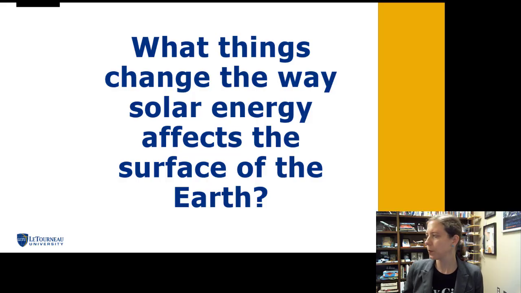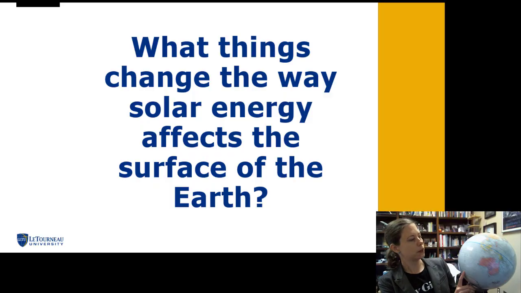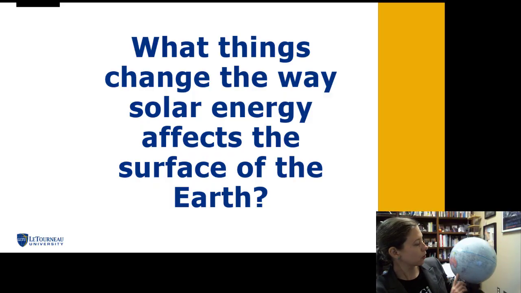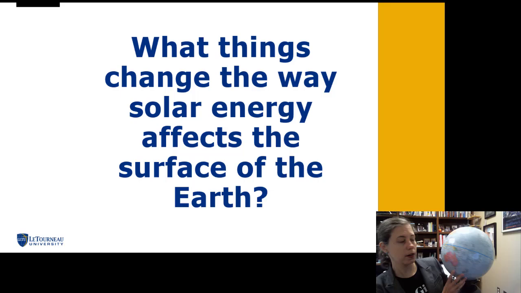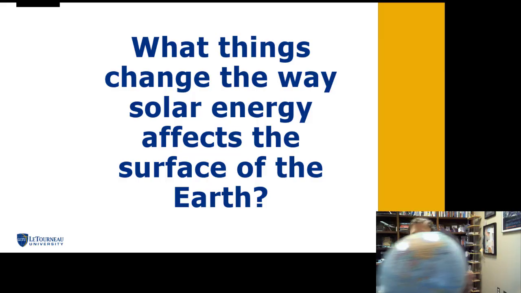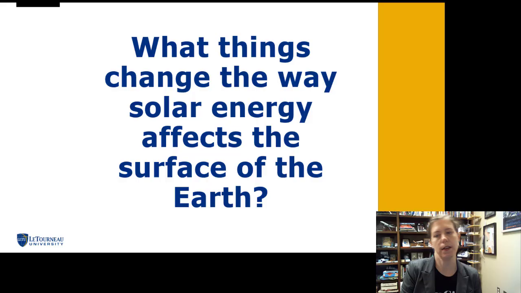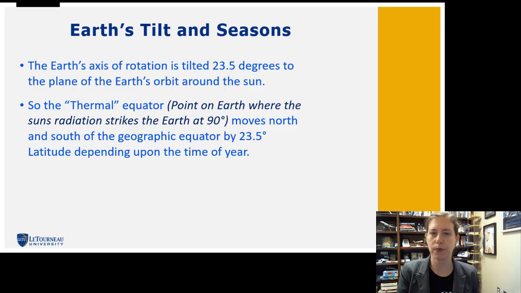Different parts of the Earth are more water than others. So the Pacific Ocean, there's a lot of water in this area versus this part of the world, Africa, takes up a large portion. We also have the way the Earth turns. We have daytime and nighttime. So all these things go into how solar energy affects the surface of the Earth.